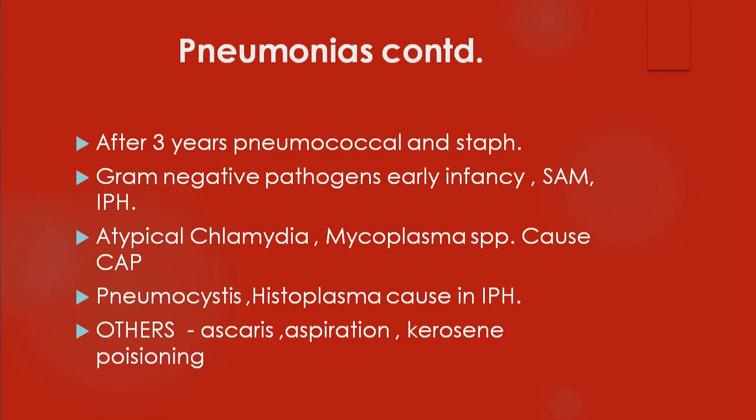Sometimes aspiration can occur in any age group. Remember, a child throws a seizure and becomes unconscious, and at that time there is pooling of secretions inside the oral cavity. Sometimes they may be aspirated by the unconscious child. So don't think aspiration always occurs in the 1 to 3 year age group. Aspiration of foreign body is more common in younger kids, but aspiration of food material, vomitus, and other things can occur in any age group. Post-operative patients can have aspiration because they do not have the protective cough reflex, so they may aspirate. Similarly, a child who has thrown a seizure can aspirate and may develop aspiration pneumonia.